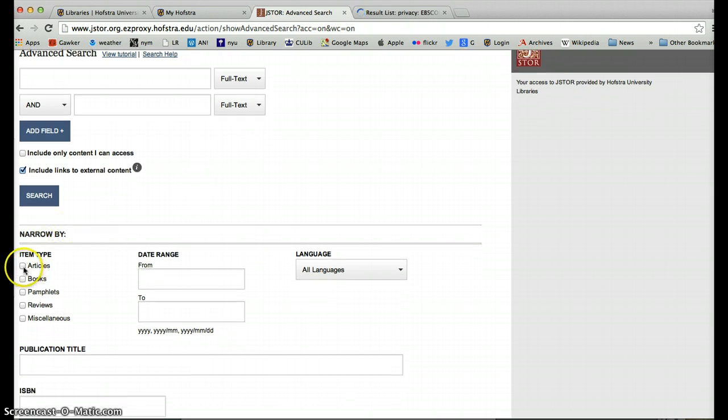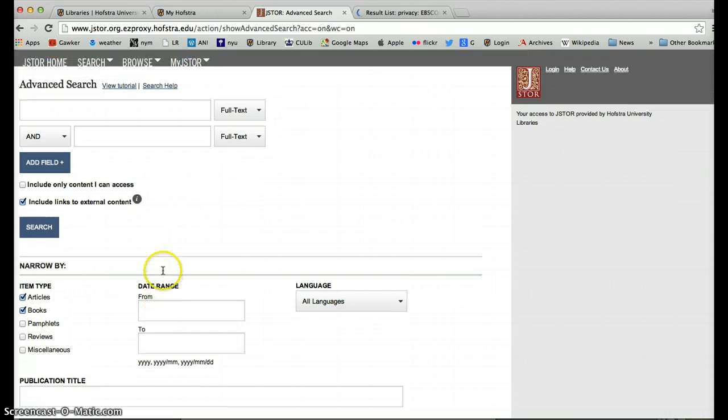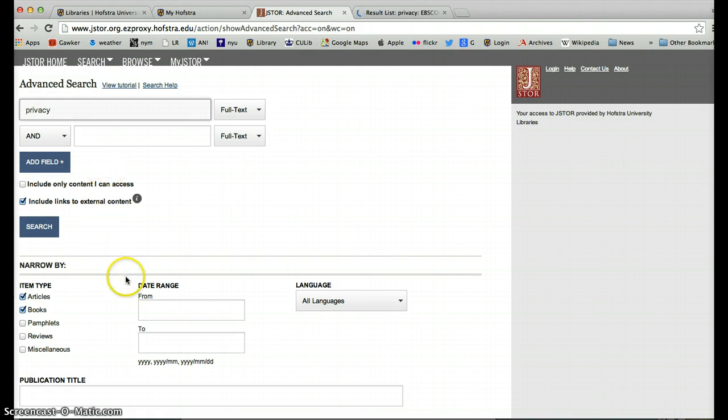Then we're going to limit what we find. We want articles and books. We don't want the rest of these things. Now, I'm going to do the same kind of search that I did before with privacy, and I'm going to give a date range. So here's something that is pretty interesting in this respect.